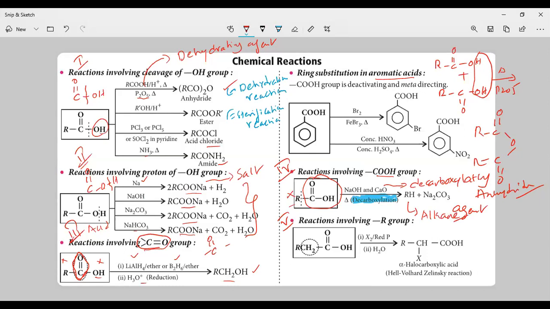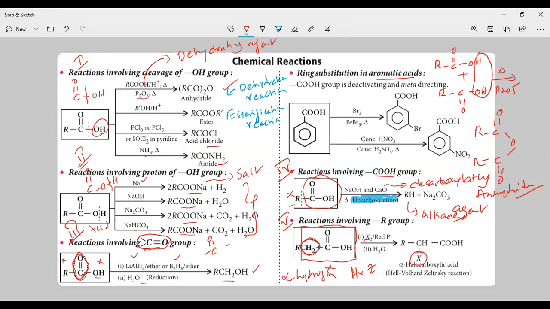Next is the fifth type of reactions, involving the alkyl group. That means this won't participate and won't undergo reaction. Only the alkyl group will undergo reaction. Example, the HVZ reaction. In the HVZ reaction, the carboxylic acid should contain alpha hydrogen. That alpha hydrogen will be replaced by the halogen, so you will get it like this.